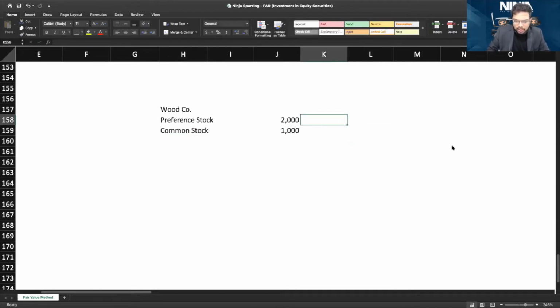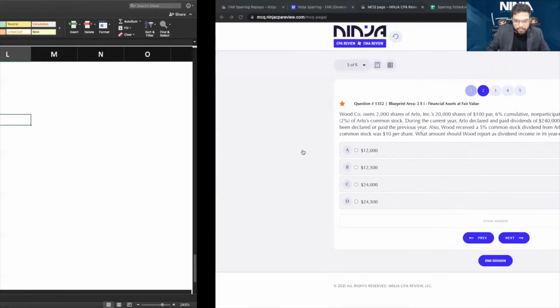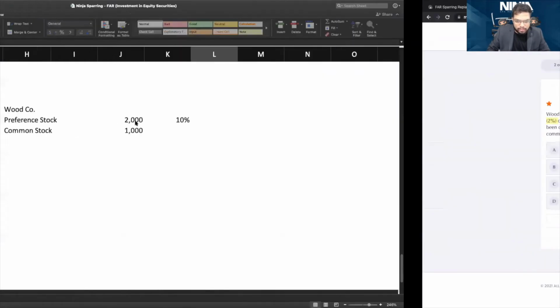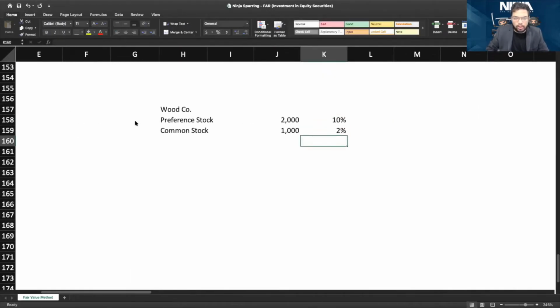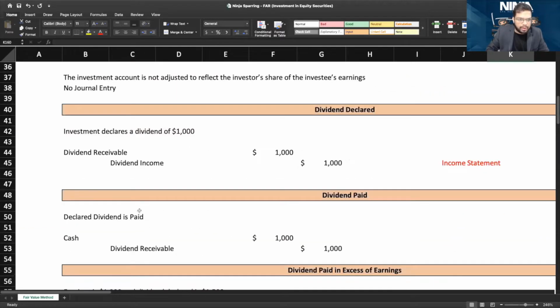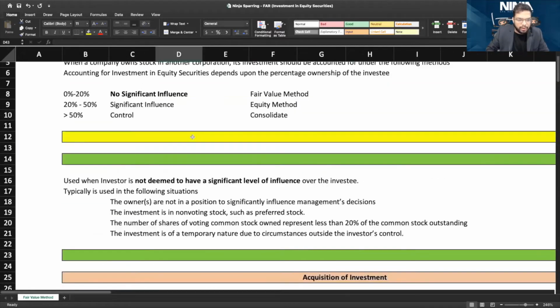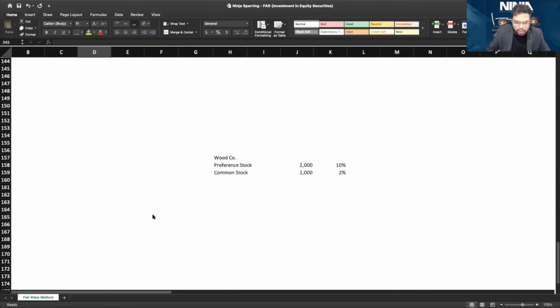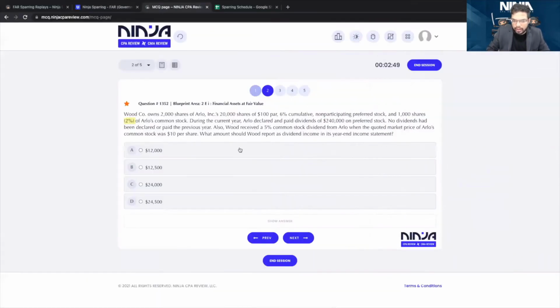This is 2,000 out of 20,000, which represents a 10% holding, whereas common stock represents a 2% holding. Now, common stock is less than 20%, so it's the fair value method, and preference stock, the way we discussed, will never give you significant influence because they don't have voting rights. Now, this is the ownership you have.